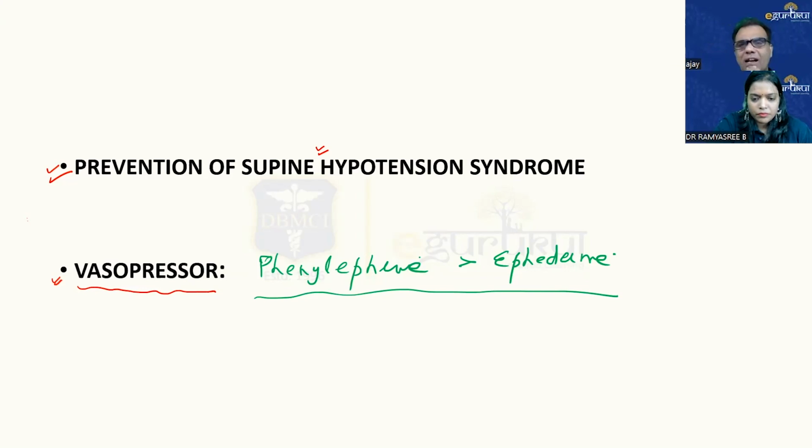Because the important criterion for selecting a vasopressor in pregnancy is how much vasoconstriction it is doing in the uteroplacental circulation. Because if you cause excessive vasoconstriction in uteroplacental circulation, fetal circulation will be compromised. So phenylephrine has been found to cause minimum vasoconstriction in uteroplacental circulation. That is why phenylephrine is preferred.